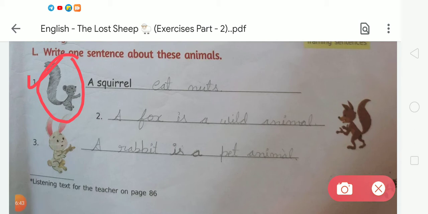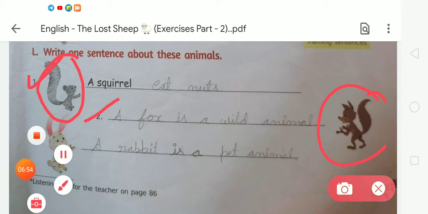Now the second animal is a fox. What will we write for the fox? We have to write: a fox is a wild animal.